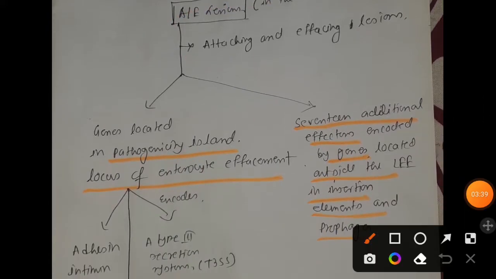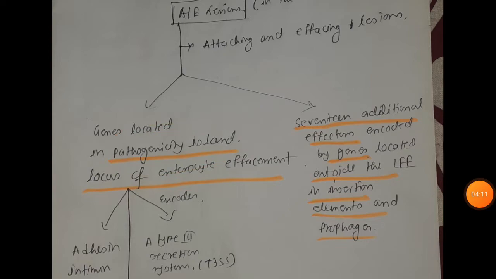It is mainly caused by genes located in the pathogenicity island, the locus of enterocyte effacement. Now the question is, what is a pathogenicity island? Whenever we talk about any kind of island, the first thing that comes to my mind is the Andaman Nicobar. Is there any kind of Andaman Nicobar inside the bacteria? No, there is not.